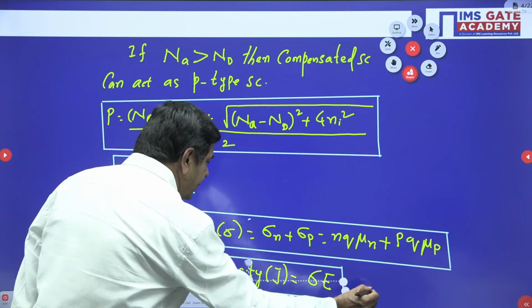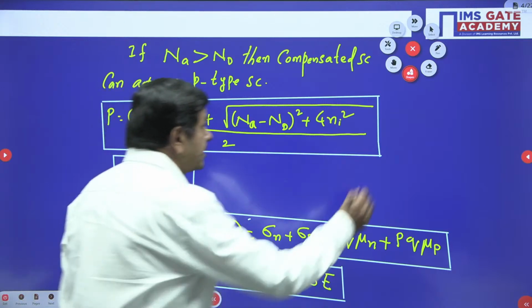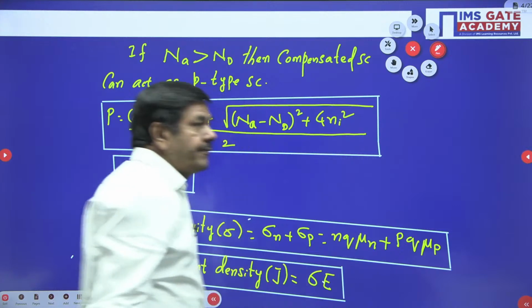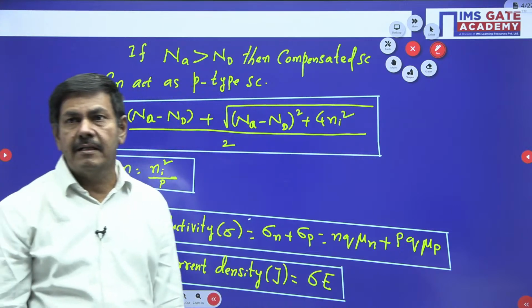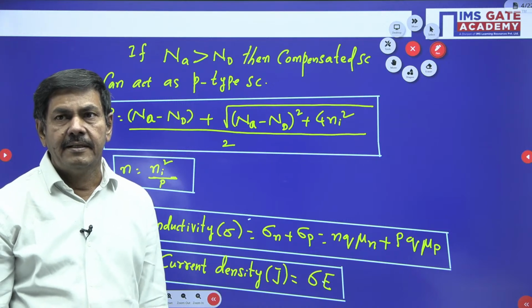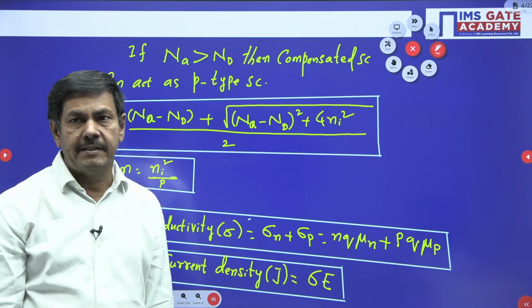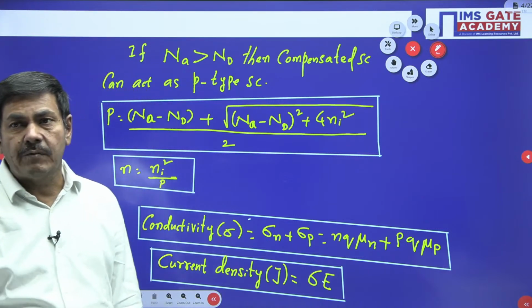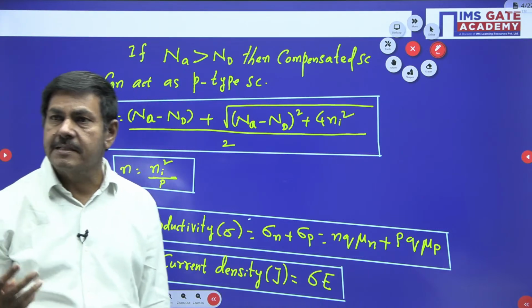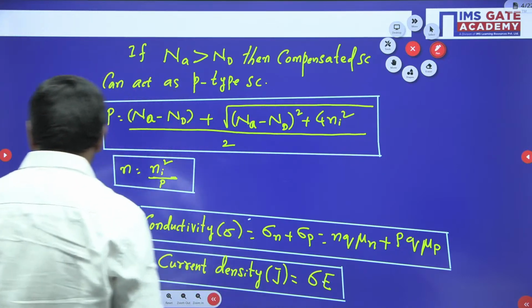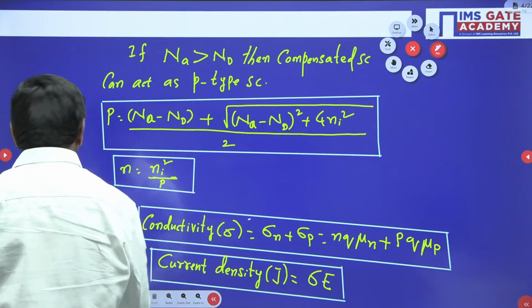And one more condition I want to give here now. What is that condition? You please watch. I gave here, if ND is greater than NA, the formula given here now. If NA is greater than ND, I gave it. If ND and NA are given equal, then the given compensated semiconductor can act as what? That is more important.